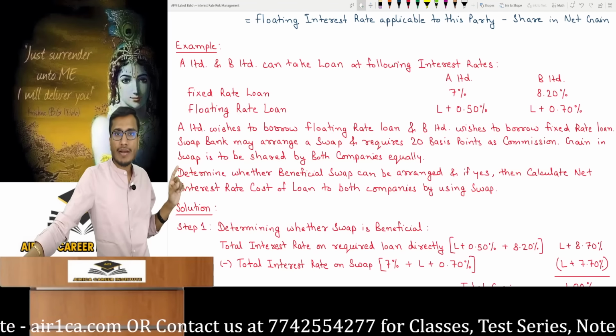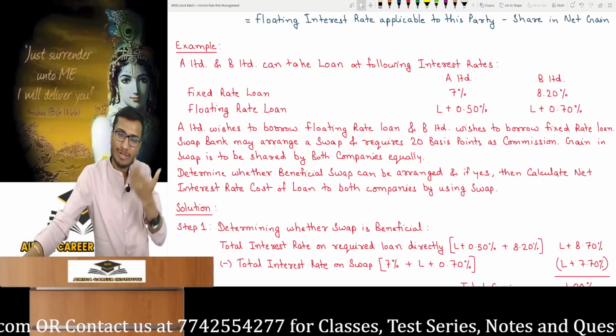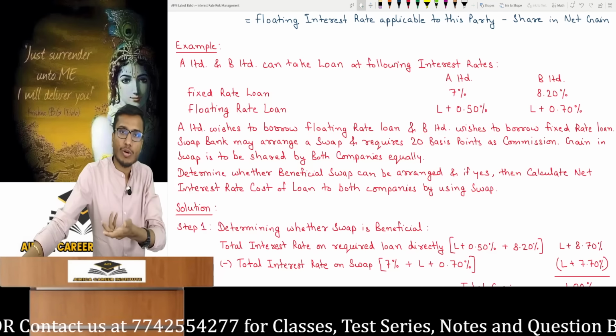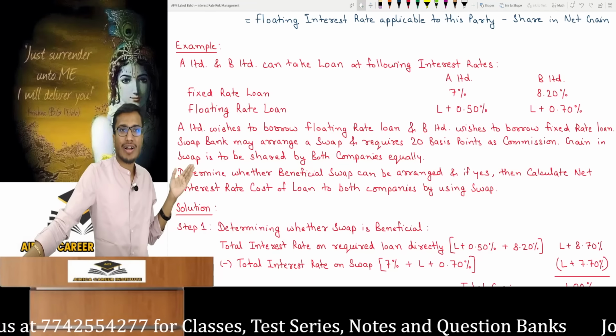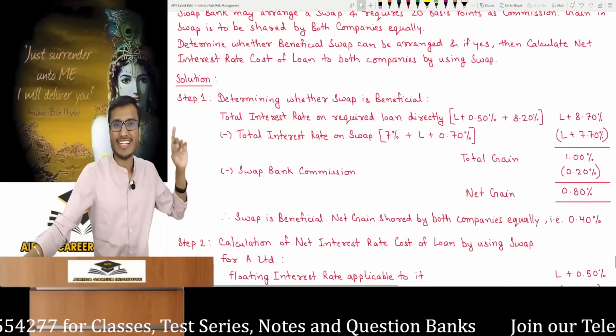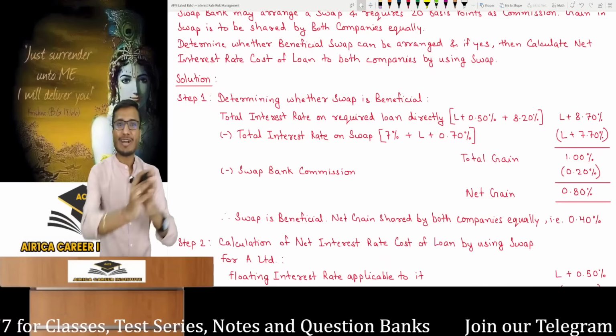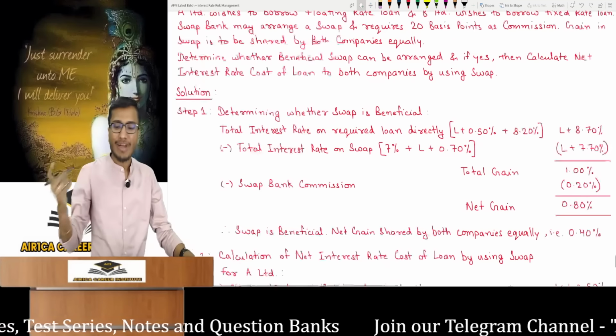Now tell me, can this specific swap arrangement be beneficially implemented if there is a net gain? A swap can be done if there is a net gain, but if there is a loss or it is zero, then a swap cannot be completed. So you have to tell that first. In step 1, you can calculate if the swap is beneficial. See what the total interest rate would be if we took the required loan directly. What was the required loan?